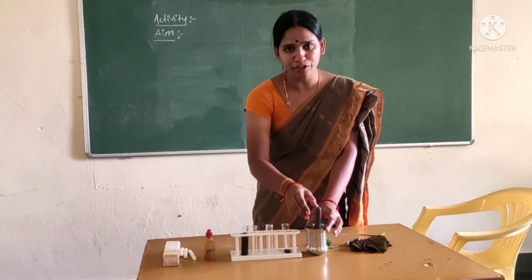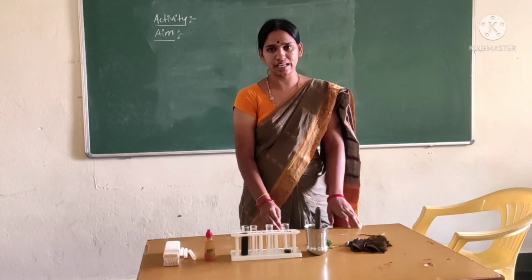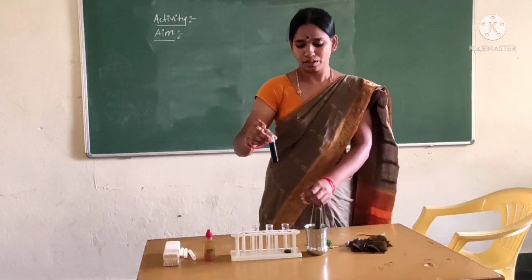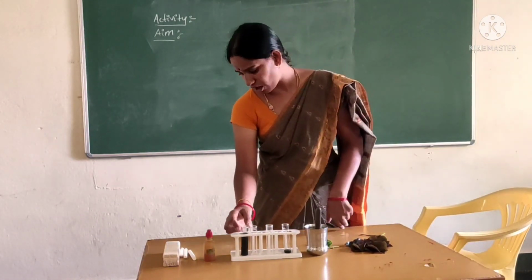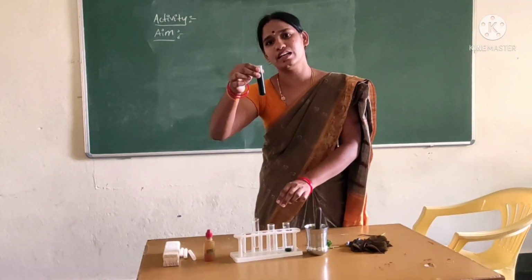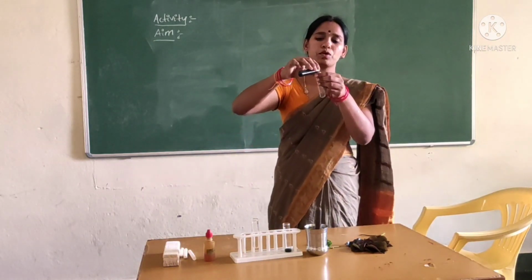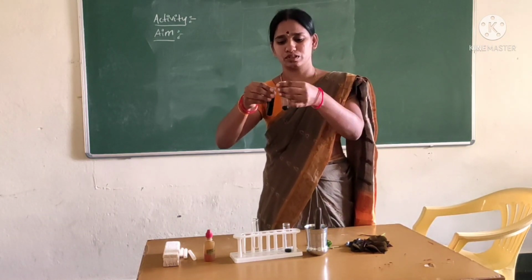Add a few drops of water and blend these, children, to make a paste. Collect the extract of the leaf substance. We can transfer it to one more test tube.